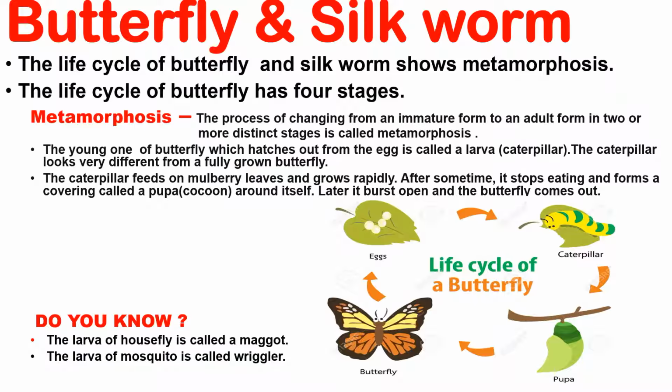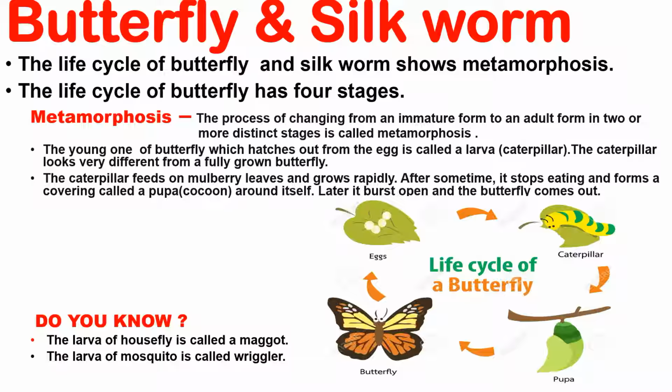The life cycle of butterfly and silkworm also shows metamorphosis. Metamorphosis is a new word for you. We'll discuss it later on. First of all, I would like to tell you about silkworm. Silkworm is an insect which provides us silk. The life cycle of butterfly has 4 stages. That means from the caterpillar to an adult stage, it passes through 4 stages. Now let us discuss it.